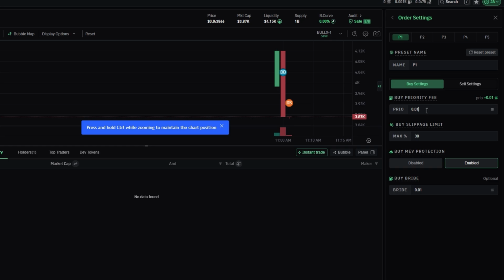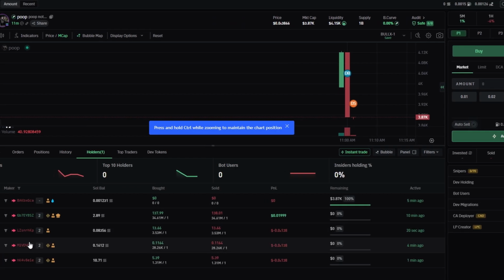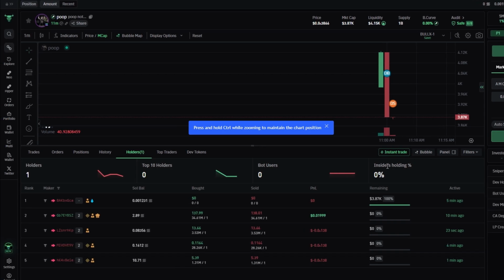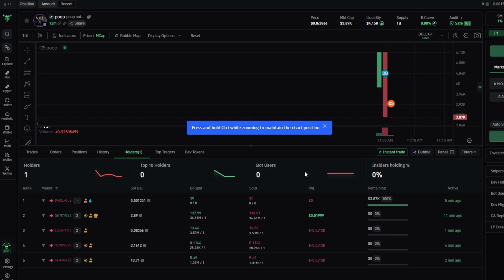Additionally, when researching a coin, be sure to check out the Insiders section. This section shows how many insiders, such as developers or large holders, are involved with the coin. A high number of insiders could potentially be a red flag. It's common for insiders to sell off their holdings when the price rises, which could lead to a significant drop in value, or even a rug pull if they decide to sell off in bulk. Monitoring this can give you a better idea of the stability of the coin and the risks involved. Being aware of these factors helps ensure that you're making more informed decisions while navigating the market.